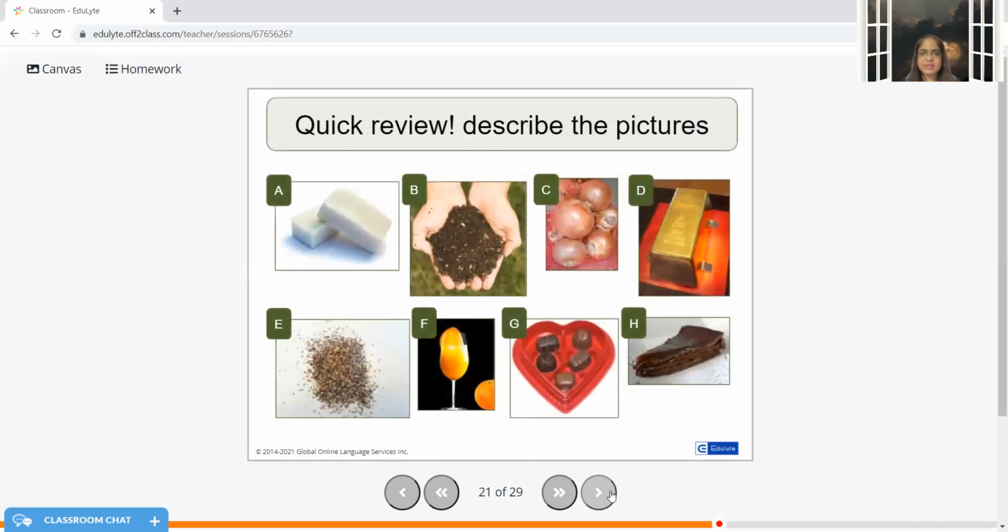So can you describe these pictures? We just discussed them. 2 bars of soap, some peppercorns, few onions or maybe a bag of onions, a bar of gold, a pinch of peppercorns, a glass of juice, few chocolates or maybe a box of chocolates and a slice of cake.